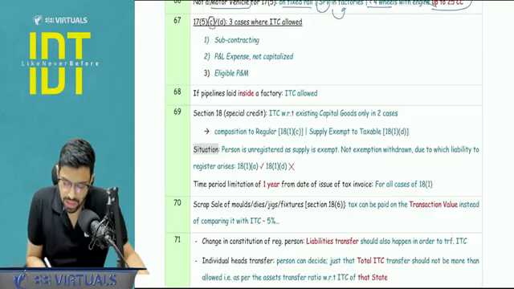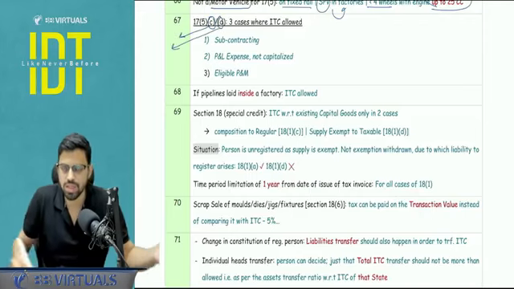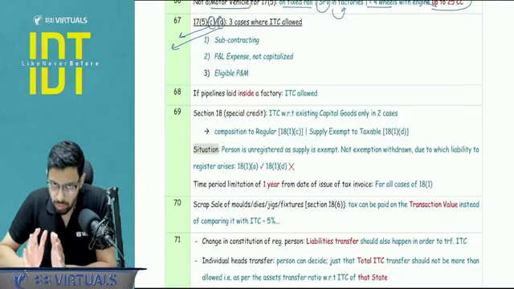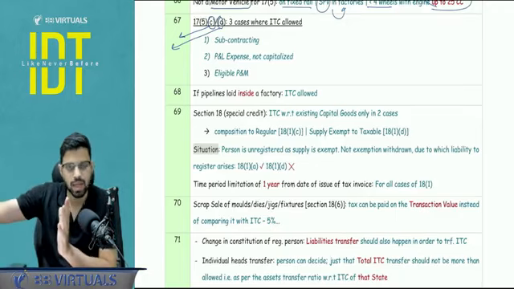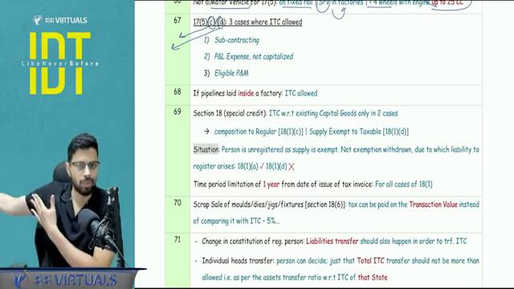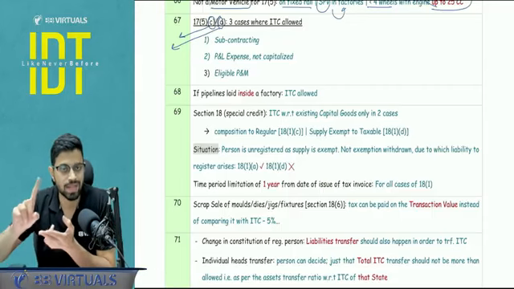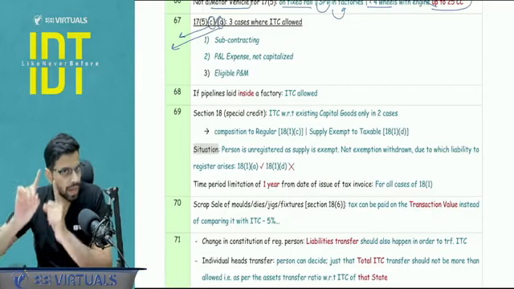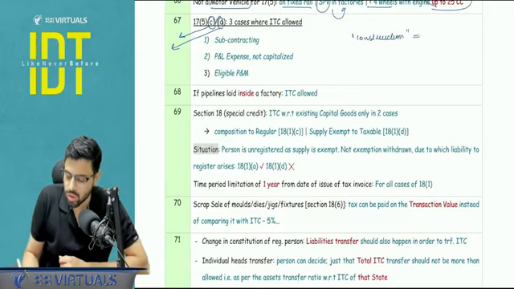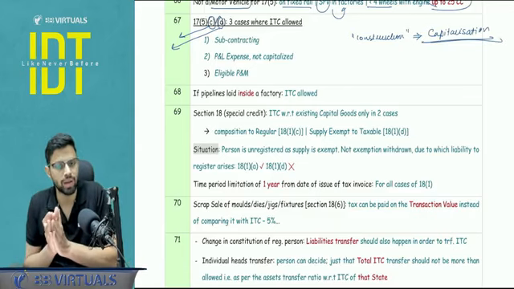Next. 17.5C and 17.5D, that is works contract and self-construction of the property. So here, basically, I have just concluded 3 cases where the ITC is allowed, means it is not blocked. So basically, there are 3 cases. I am just compiling those. First is it is a case of subcontracting. So I am not doing the construction for myself, but for my client. Second, it is going in my P&L account. So it is a P&L expense, not a capitalization. Because if it is a capitalization, then it becomes the meaning of word construction, right? So the word construction means it is going in capitalization form. And this capitalization or P&L will depend upon your AS and your generally accepted accounting principles.